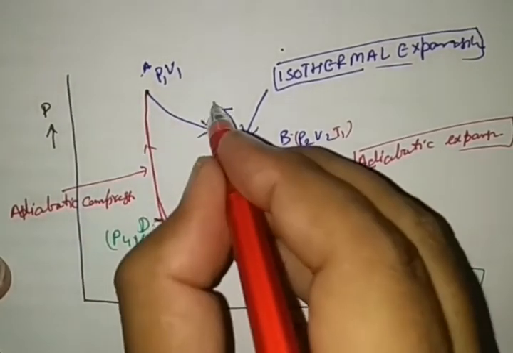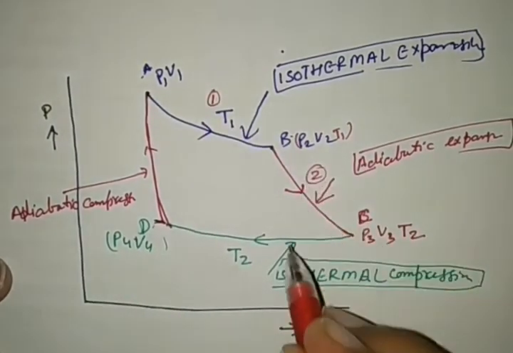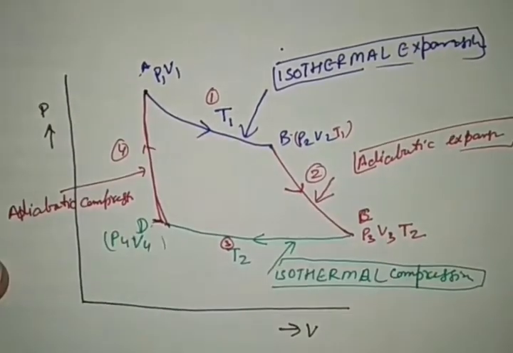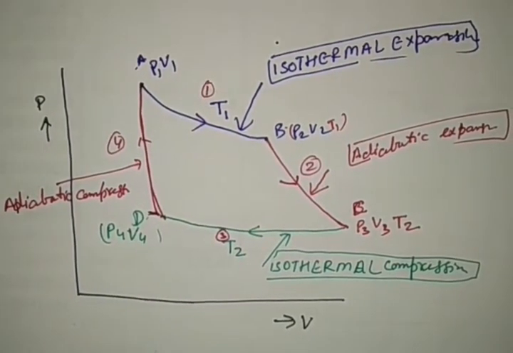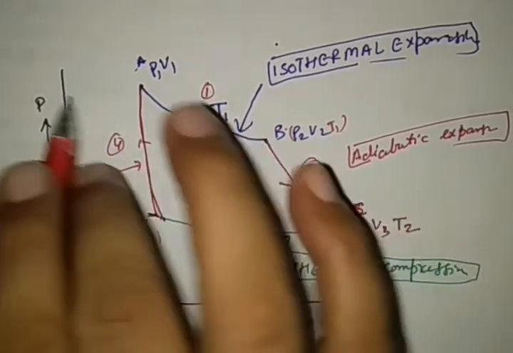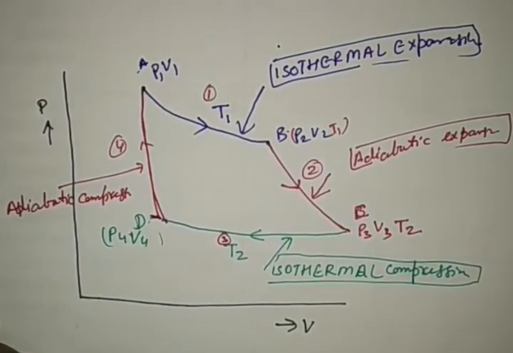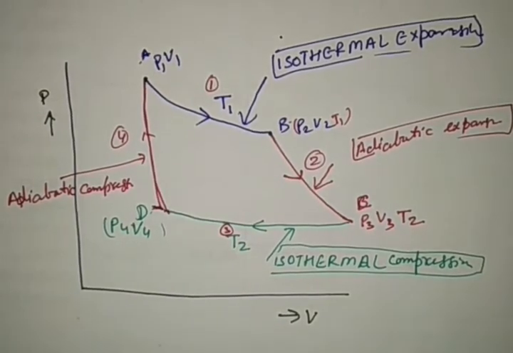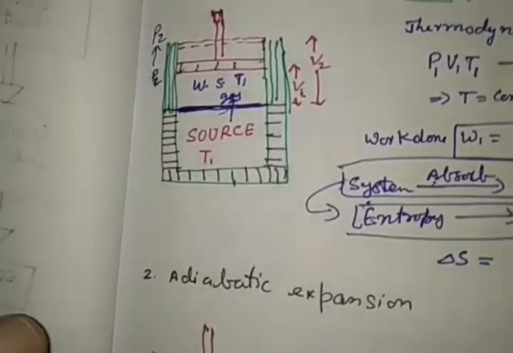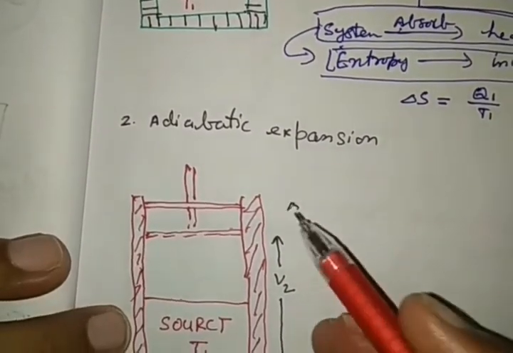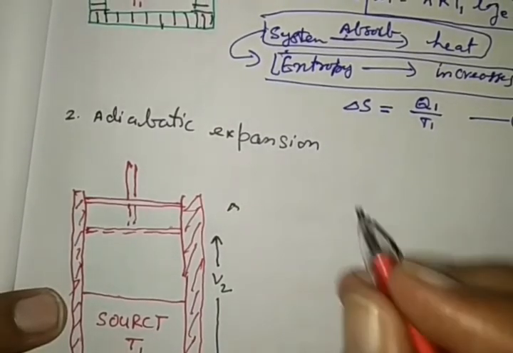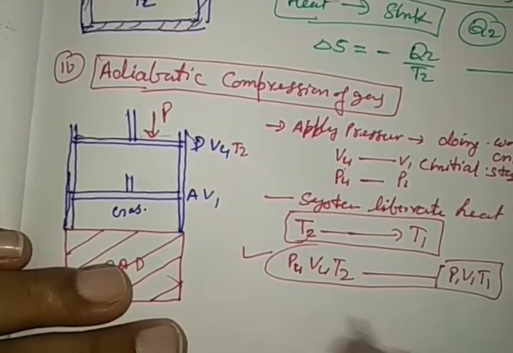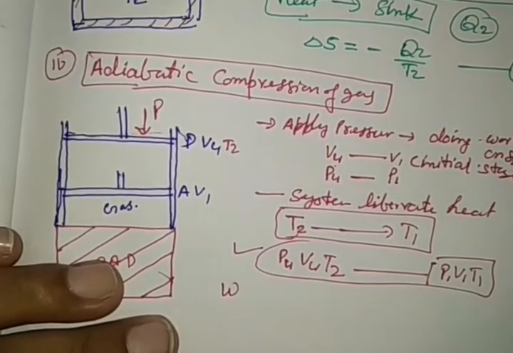So this is the first step, second, third and fourth step, and we reach the initial position under the cyclic process. Right? So here work is done on the system. Let us see what amount of work is done here on the system. See very carefully, in the last step, work is done on the system.